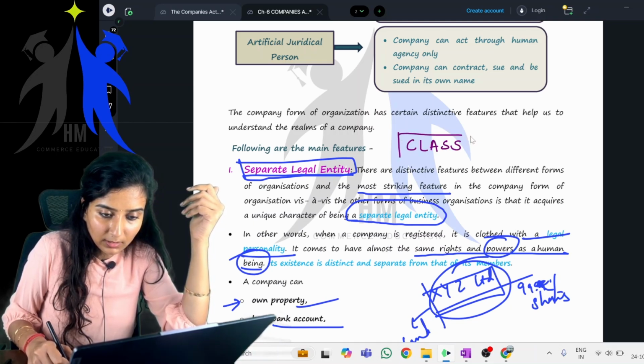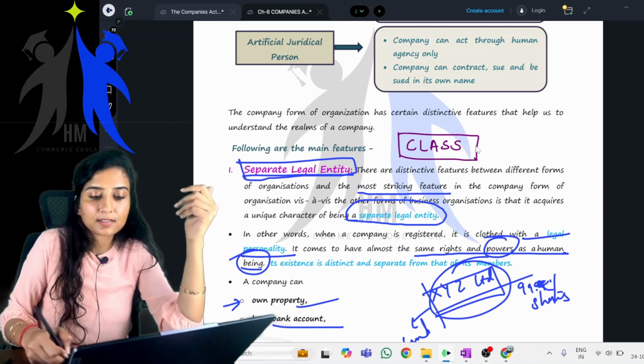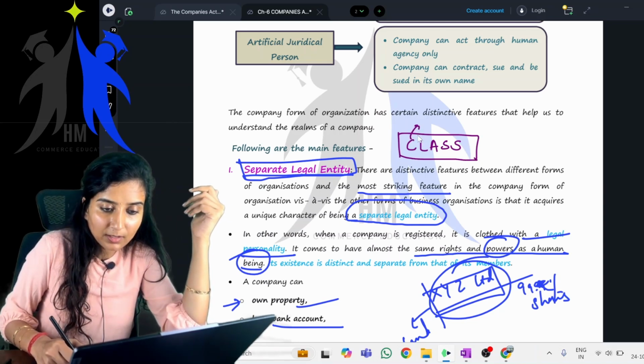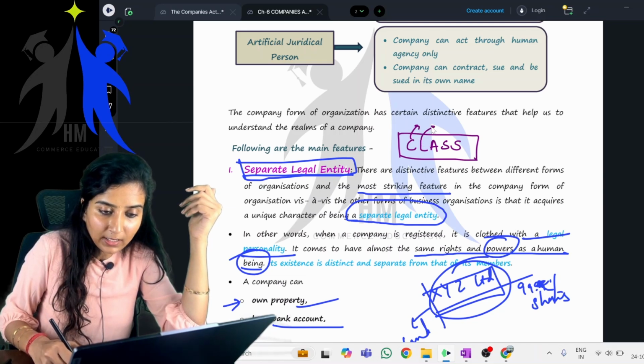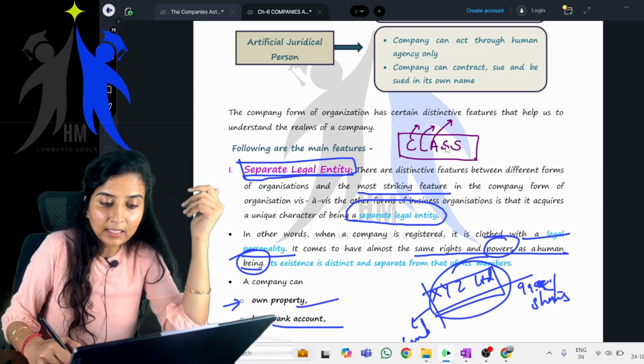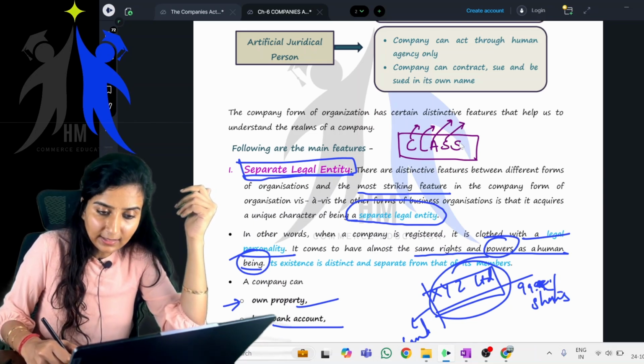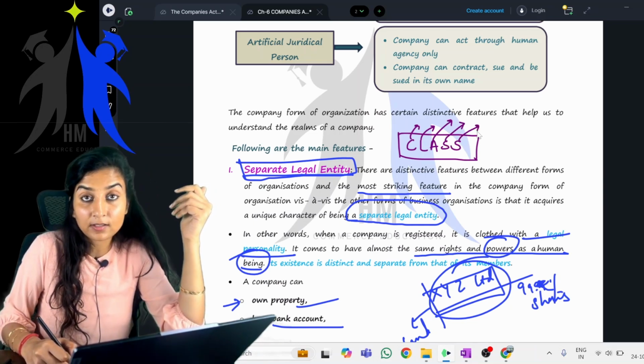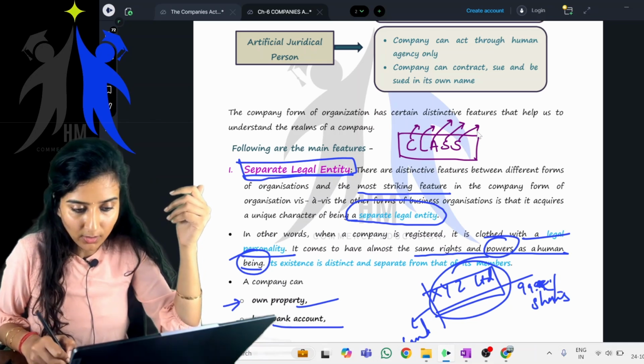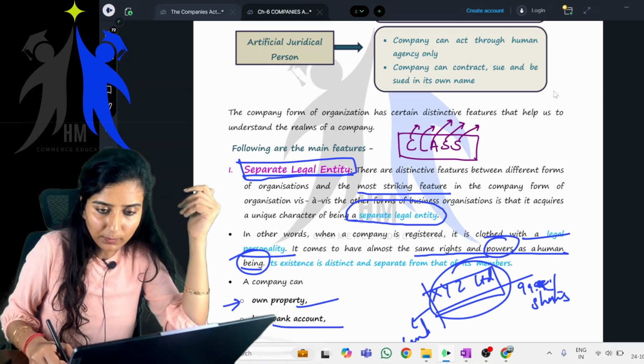Write down CLASS. Features of the company. Class: C being common seal, L being limited liability, A artificial legal person. Next, S separate legal entity. Last S being succession, perpetual succession. Okay. You want me to write it down?